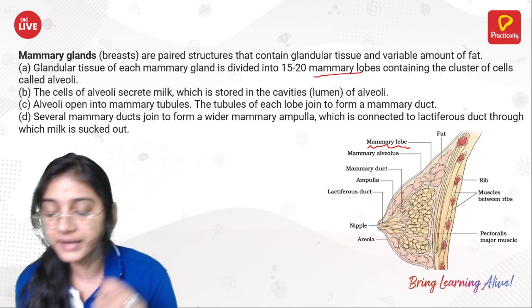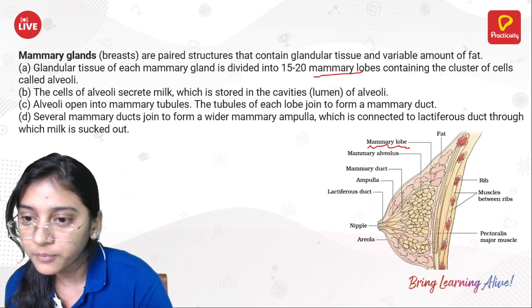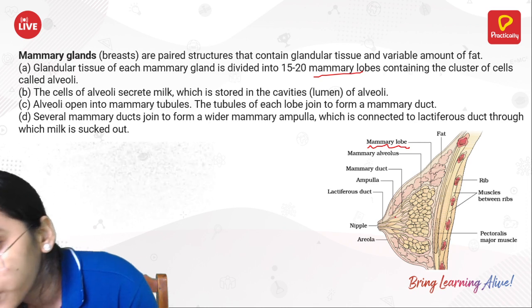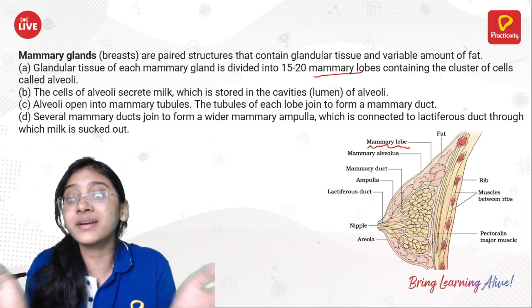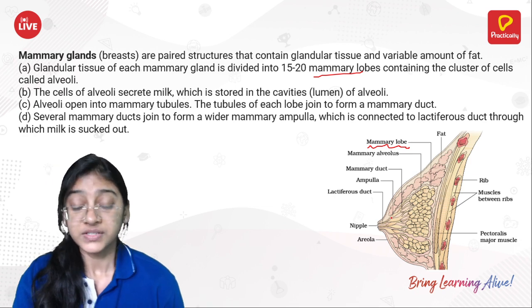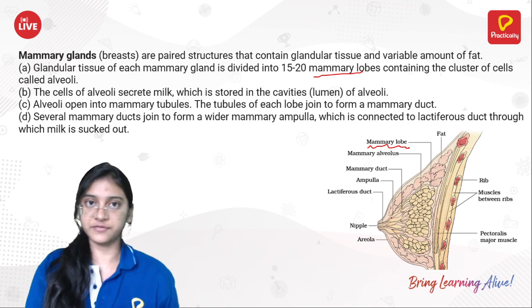What is a duct? A duct is nothing but a tube-like structure that is connecting to the alveoli. From this duct, the milk will now be transported to the ampulla. The ampulla is a little broader duct. Okay, so the ampulla of the fallopian tube is different and this ampulla is different.